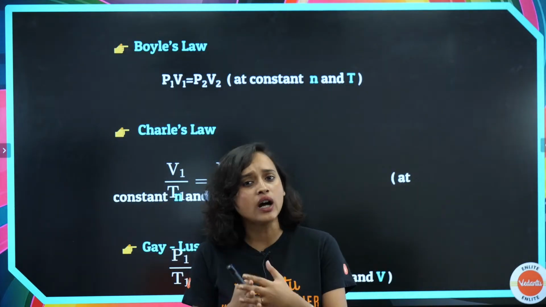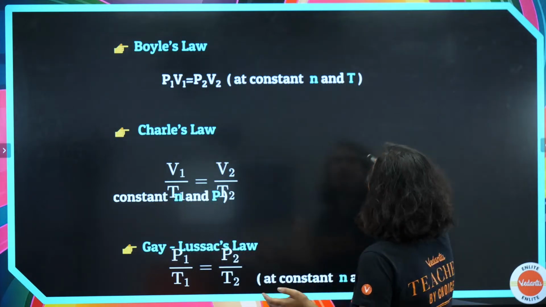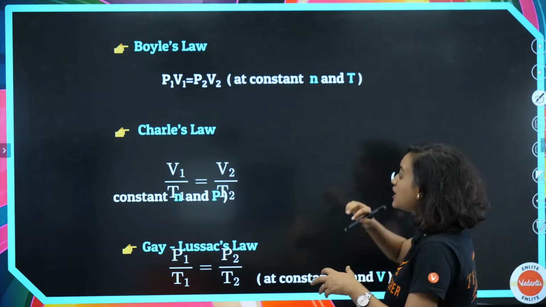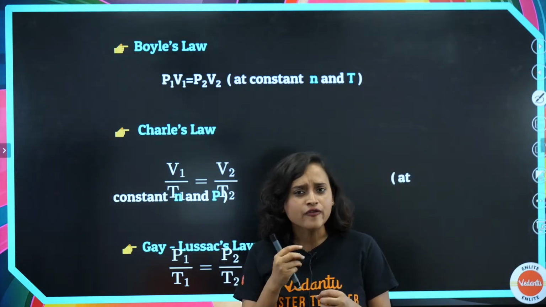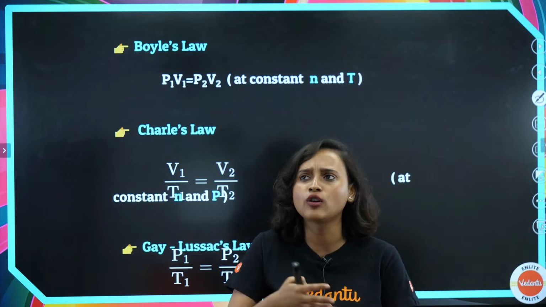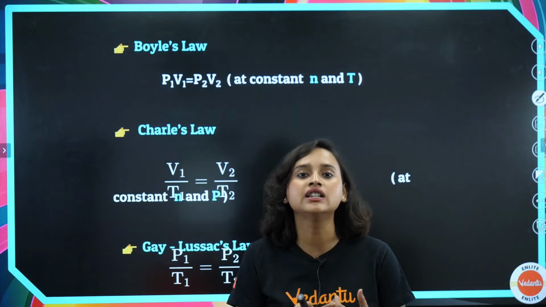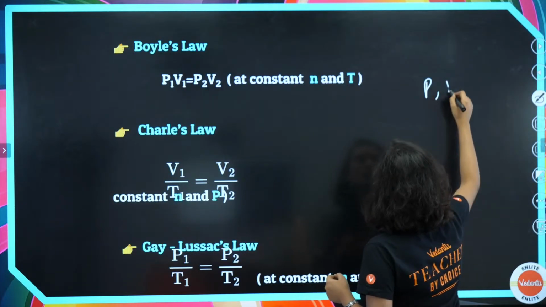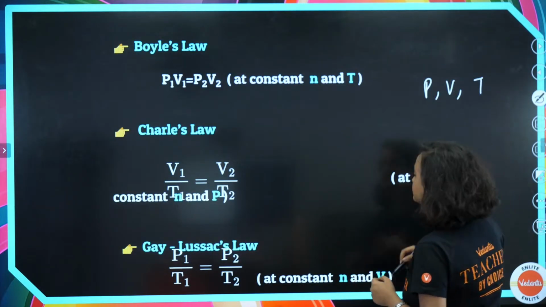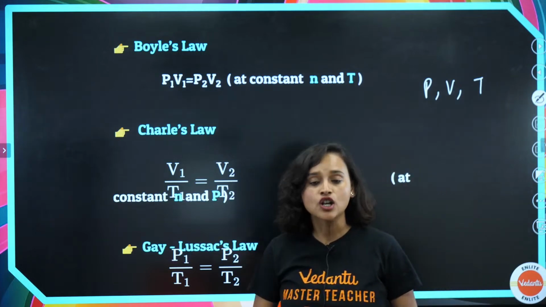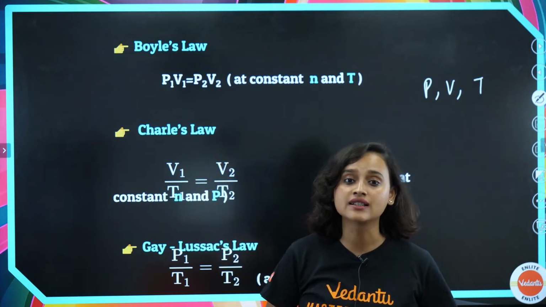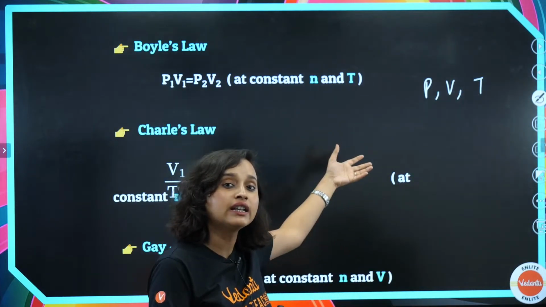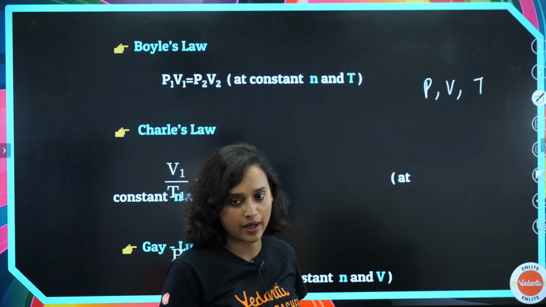And when we try to understand them a little better, we see that there are certain factors on which their movement, their randomness, everything depends. And those are pressure, volume, temperature, isn't it? So when we see that these are the factors on which the behavior of the gas depends, by looking at that, these laws came up.